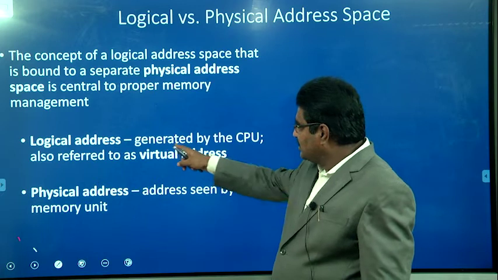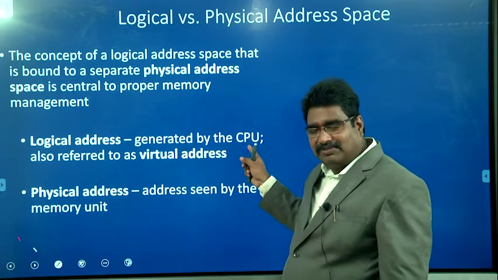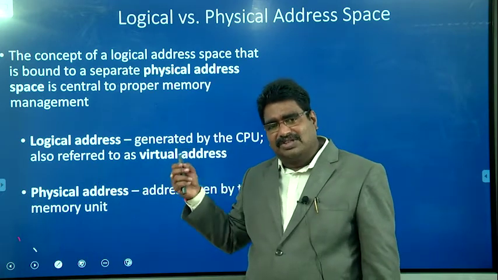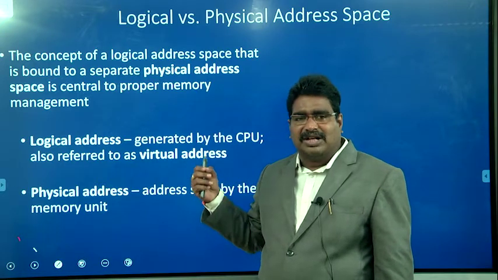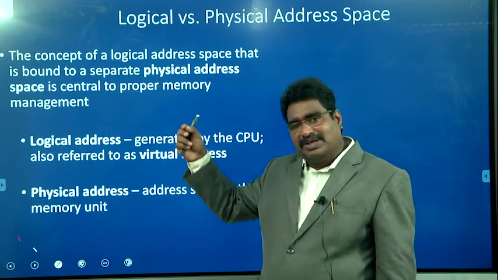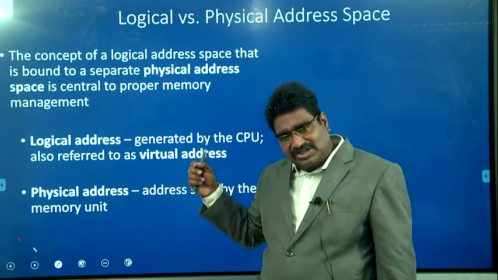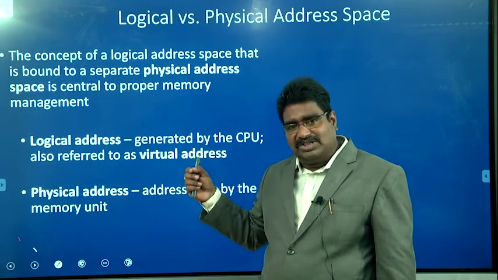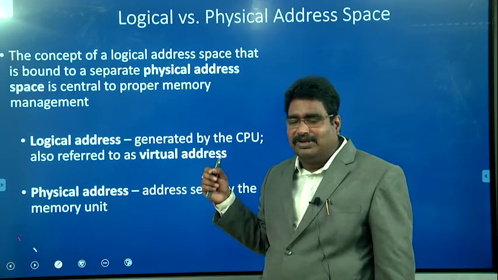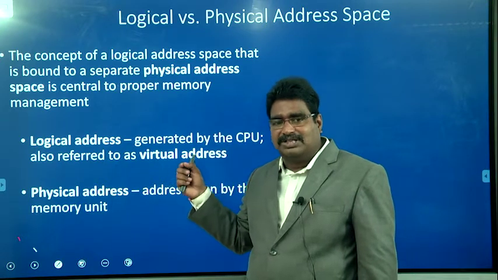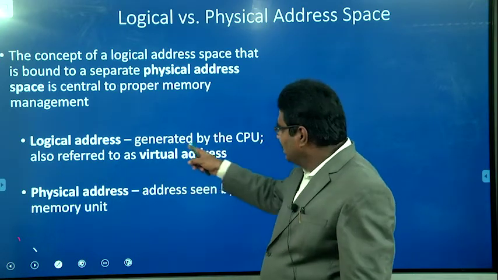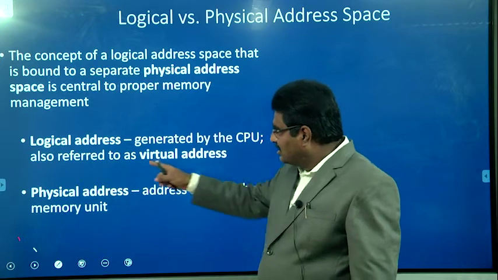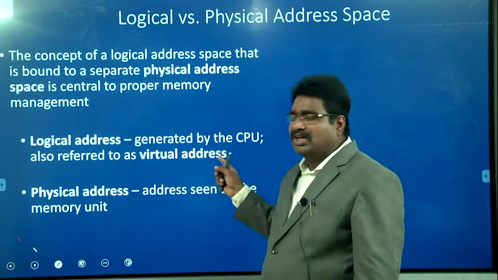Here we try to understand what the logical address is and what the physical address is. The logical address is generated by the CPU. At the time of executing instruction by instruction, the logical address is represented from the beginning of the program, for the location where the instruction or data is available. That is identified by the processor and is called a logical address. The logical address is also referred to as the virtual address.